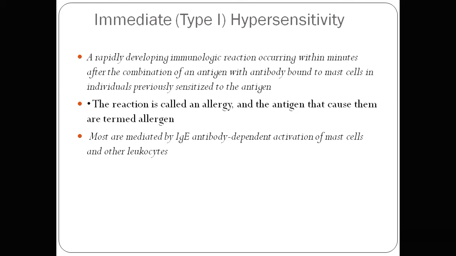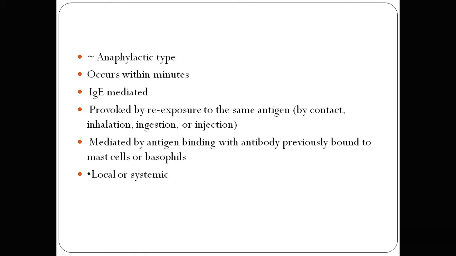So IgE antibody is important for the type 1 reaction. It is an anaphylactic type of reaction. It occurs within minutes, IgE mediated. It is provoked by re-exposure to the same antigen, either by contact, inhalation, ingestion, or injection. Through any route, when the same antigen exposure occurs in a previously sensitized individual, the type 1 reaction happens.